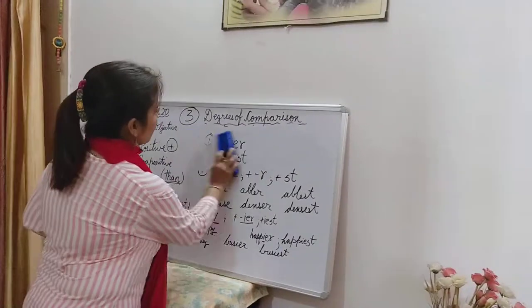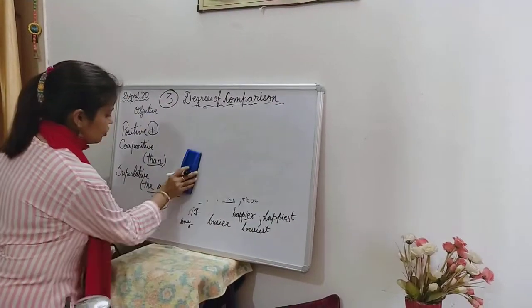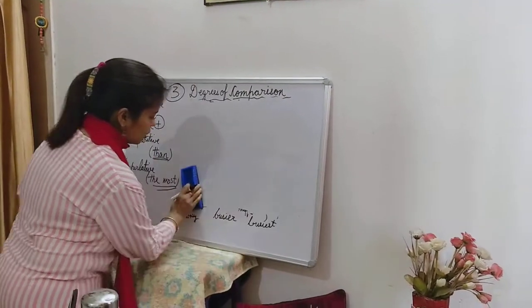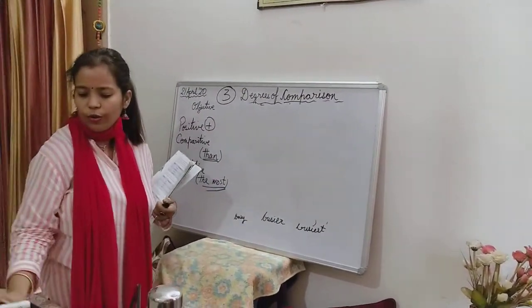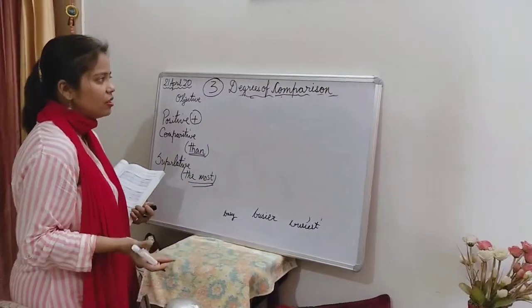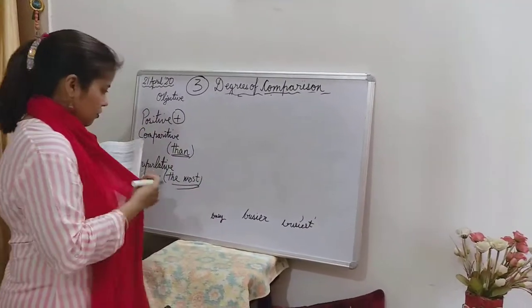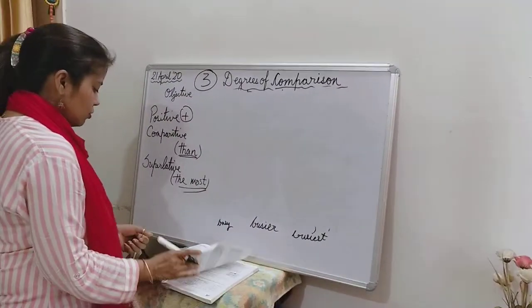Alright, let me rub now. I hope you all are understanding. I'm very sure because you children are very smart and intelligent, and this is nothing but a quick recap of your previous knowledge. You must have done this in your class 6, which I'm pretty sure about. Okay, so that was the third rule.